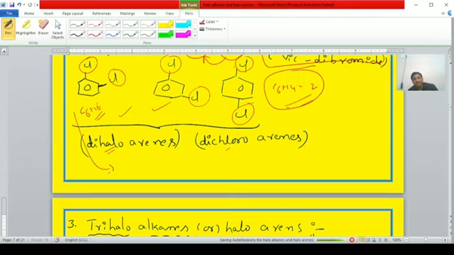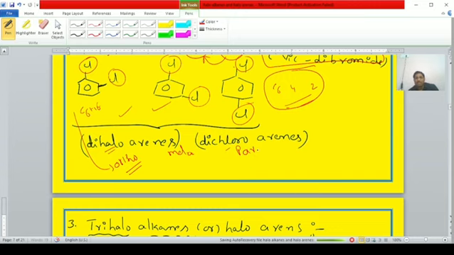Here some special names are also there student. It is ortho-dichlorobenzene, meta-dichlorobenzene and para-dichlorobenzene. All are dichlorobenzenes, but the first one is ortho-dichlorobenzene, the second one is meta-dichlorobenzene, the third one is para-dichlorobenzene.